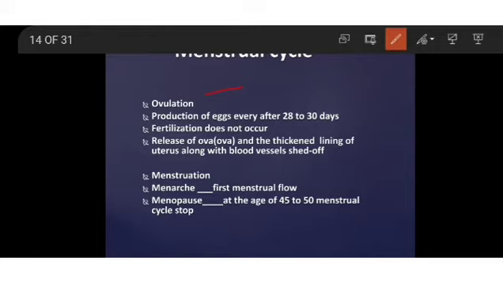So what is the meaning of ovulation? Ovulation is nothing but release of egg by the ovary in a month. That process is called as ovulation.